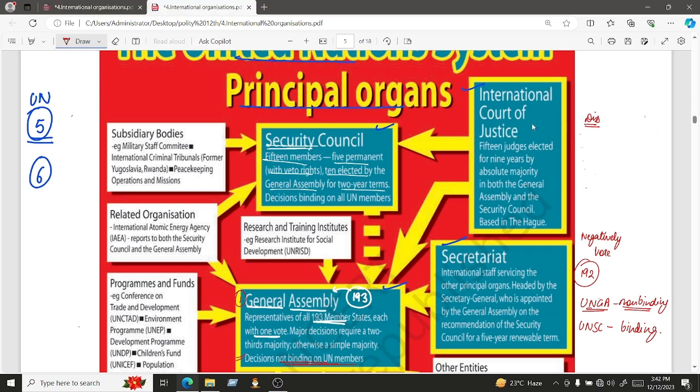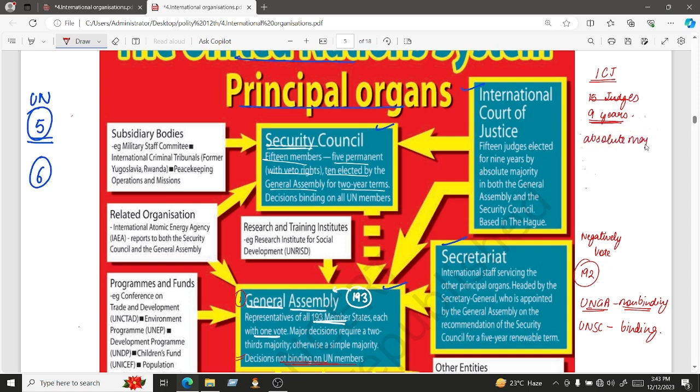But there is another court that is beyond the power and jurisdiction of the Supreme Court, and that is your International Court of Justice. This International Court of Justice deals with all the international affairs. Okay, it has the power to override the jurisdiction of the Supreme Court or the Federal Court of any country. In this International Court of Justice, there are 15 judges that are elected for a term of 9 years. Important, 15 judges who are appointed for a term of 9 years by absolute majority,